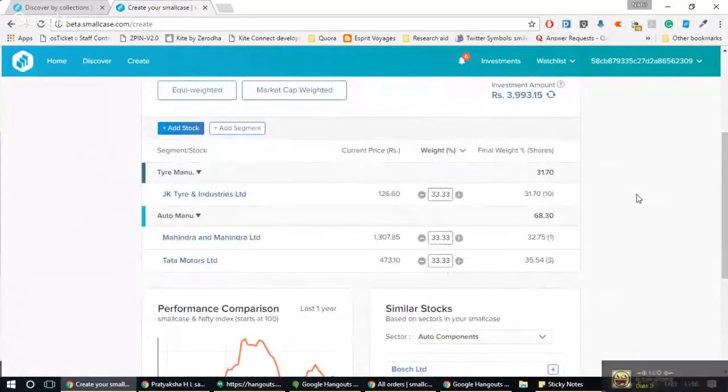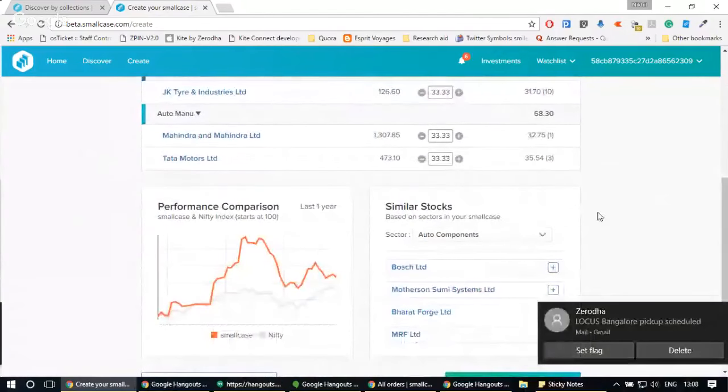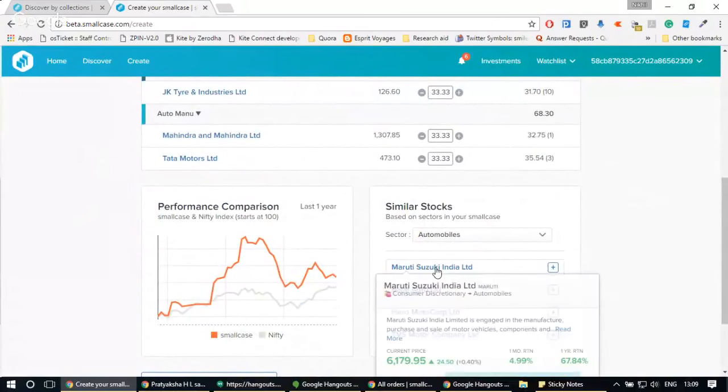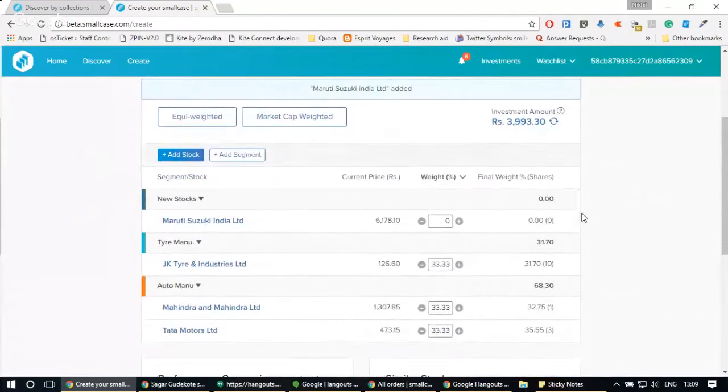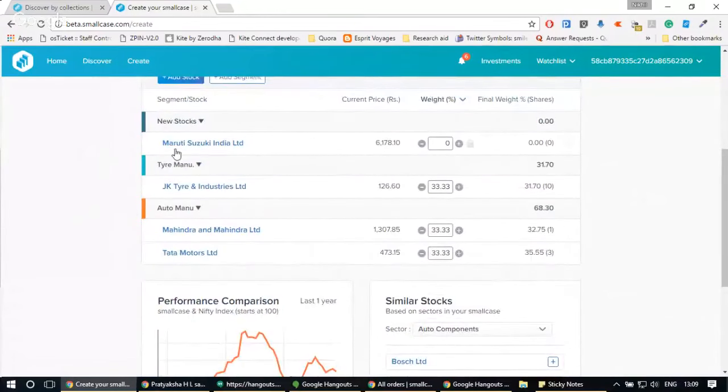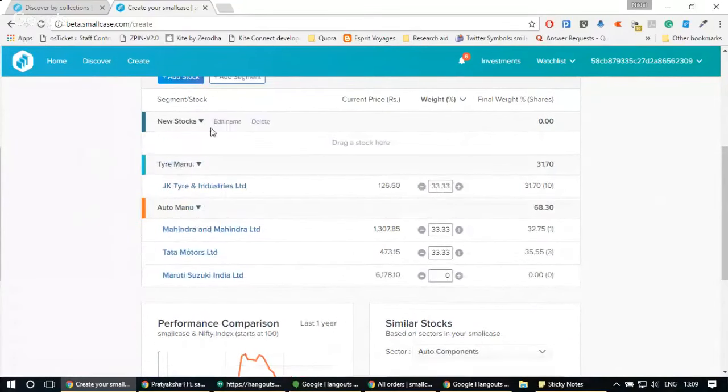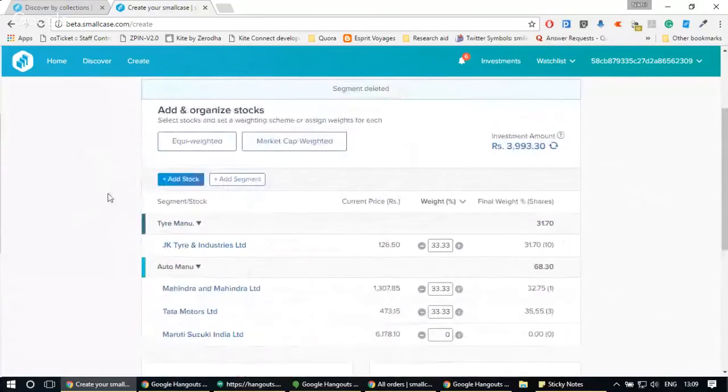Now, I want to add back Maruti and see what happens. So I can go to the similar stocks and click on automobiles. I can see Maruti is present in the list of similar stocks. I click on it, and Maruti got added to new stocks. Let's just move it to automobile manufacturers, remove this segment, and let's say I want to buy just one share of Maruti, and I can see that the total investment amount is now 10,000 rupees.